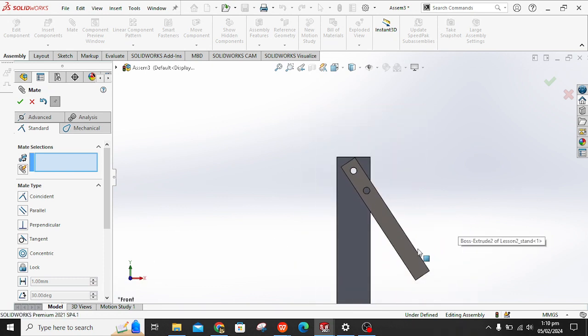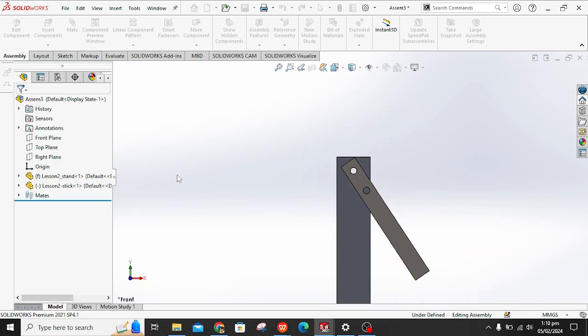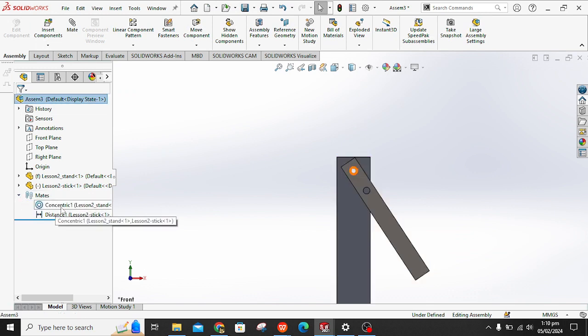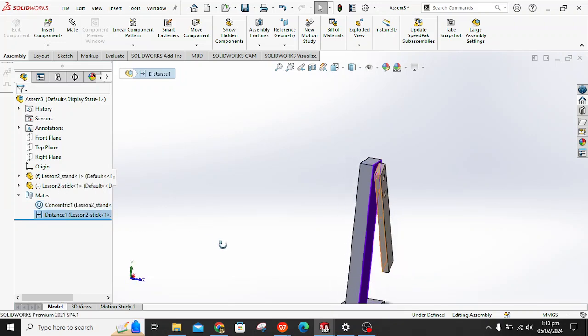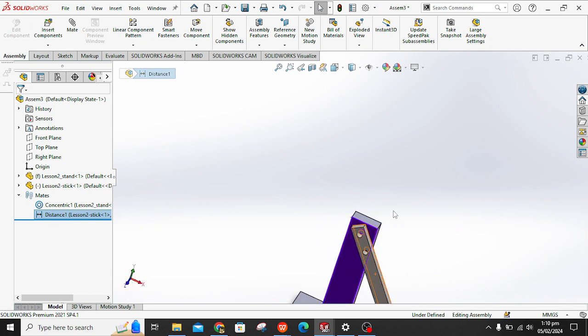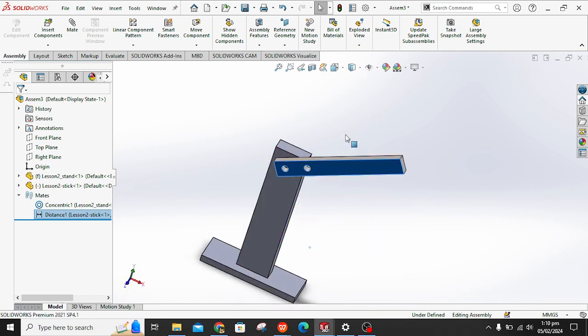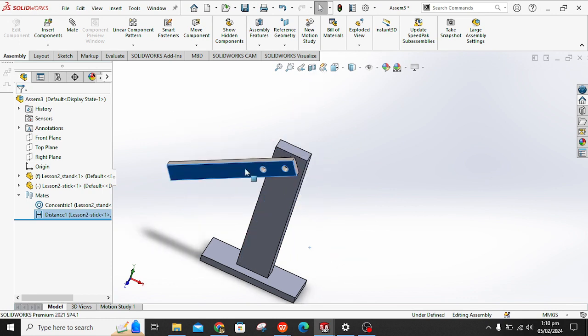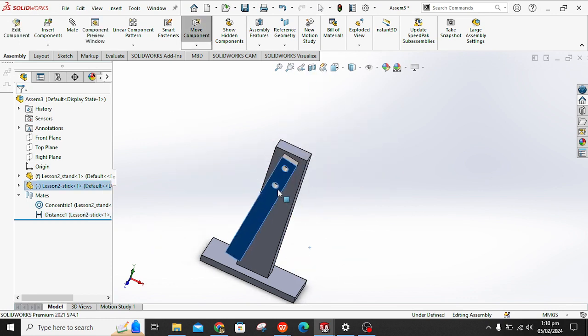So now these are our two mates. Here are the mates. The first one is that these two holes are concentric, and the second one is that the distance between these two faces is 2 mm. Now if I rotate this rod, it will rotate at a certain distance, 2 mm distance, and about the hole.